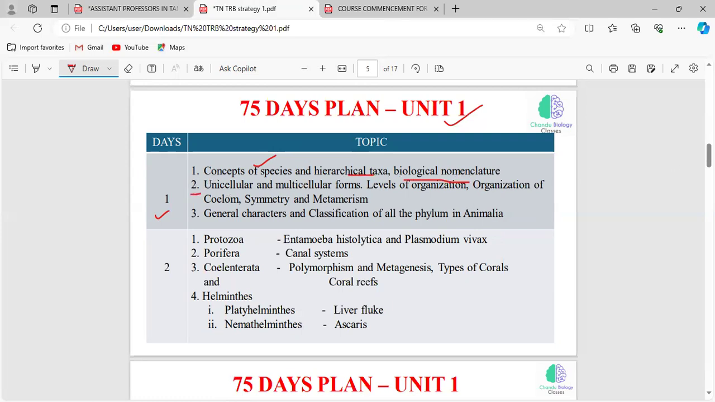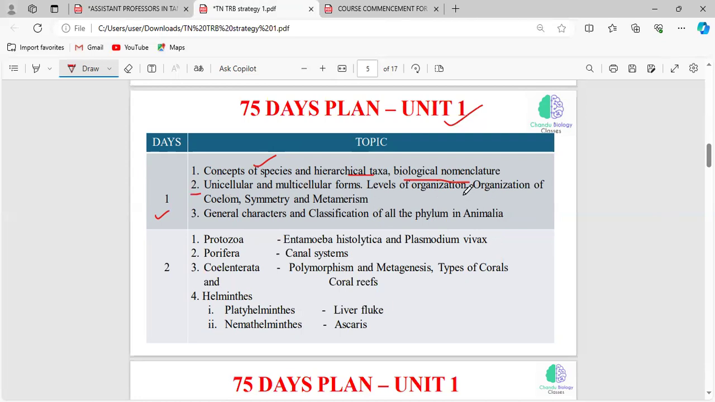And the second topic will be the basic concepts. That is, what is the difference between unicellular and multicellular, and what are all the levels of organization? Levels of organization means what? Cellular level of organization, tissue level of organization, organ level of organization, and organ system level of organization.